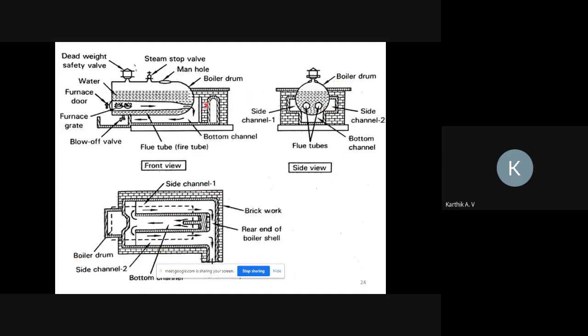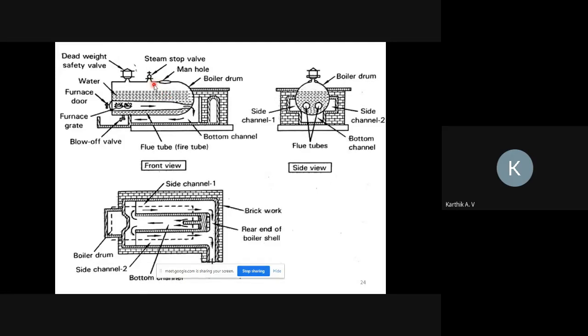Now the working principle. Let's see how this Lancashire boiler works. Heat will be produced with the help of the furnace, because the furnace is placed inside the boiler drum itself. Once the heat is produced by the furnace, it flows through this pipe. Two tubes are there, and heat passes through these pipes. Then the water present in the boiler drum gets heated, and slowly it converts into vapor form.